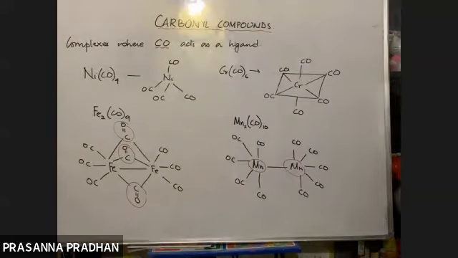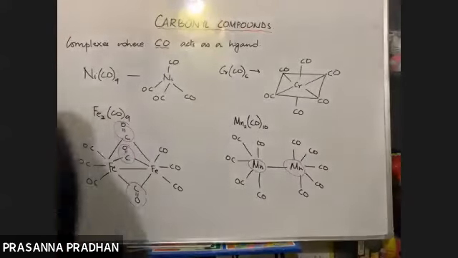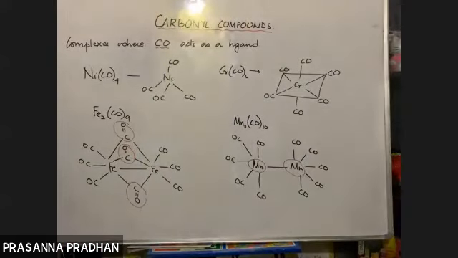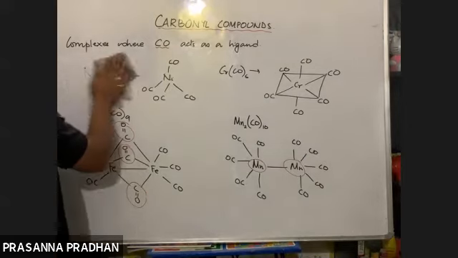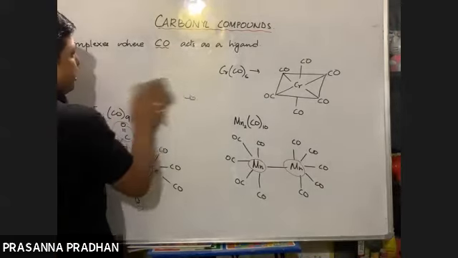Now, what is so special about this CO? Anyone can answer this? What is so special about this carbon monoxide, which acts as a ligand?